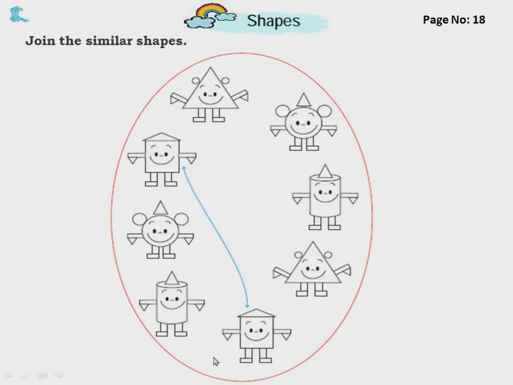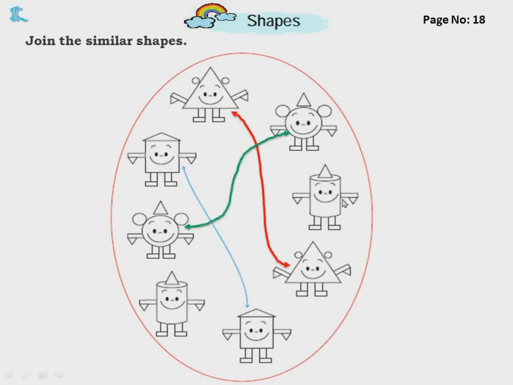Join these similar shapes. Similar shapes we have to join, like one is done for you. This is square shaped. You can see where the square shaped one is here. So it is matched. Similarly, you have to do. Now what shape is this? Triangle. Where can you find one more triangle shape here? So you will match it to here. Or circle. Where is the other circle shaped one? See, it's here. So you will match it there.